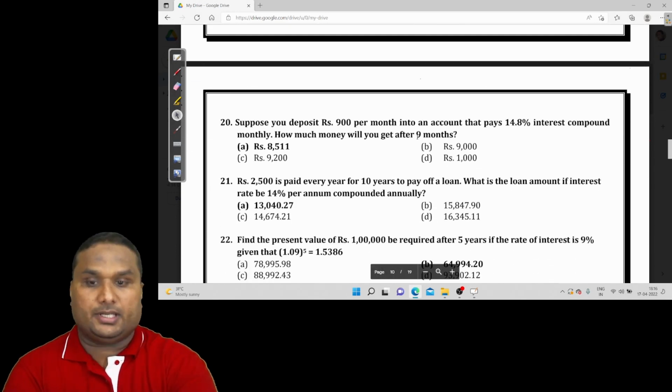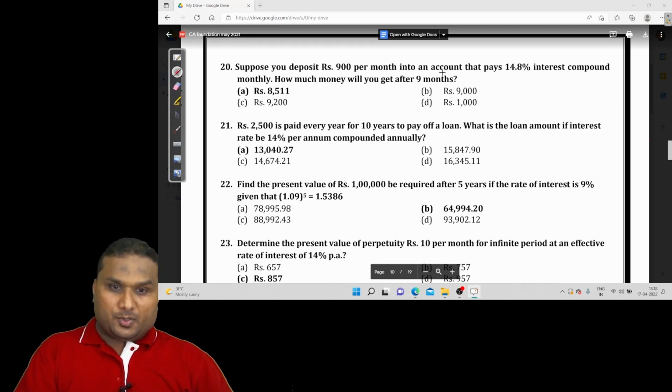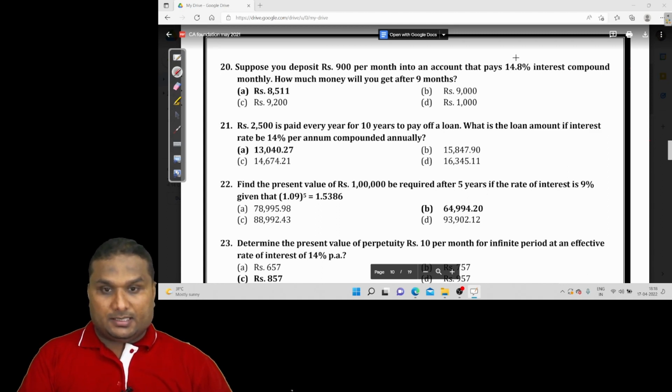Now question number 20. Suppose you deposit 900 per month into an account that pays 14.8% interest compounded monthly. How much money will you get after 9 months? Okay. Now actually there is something missing in the question. Whether this 14.8% is per month, there is little chance. You are not getting 14.8% for a month. Actually, this is an annual interest rate which is supposed to be specifically mentioned in the question.